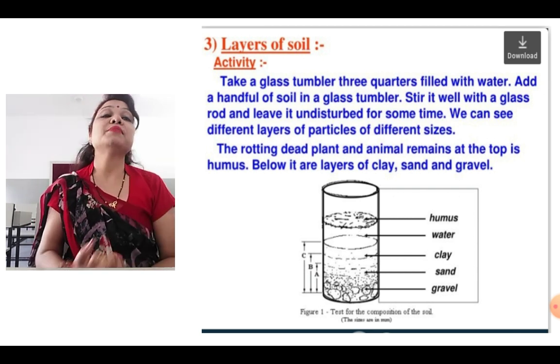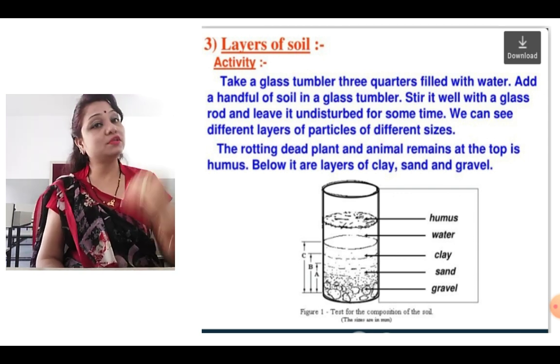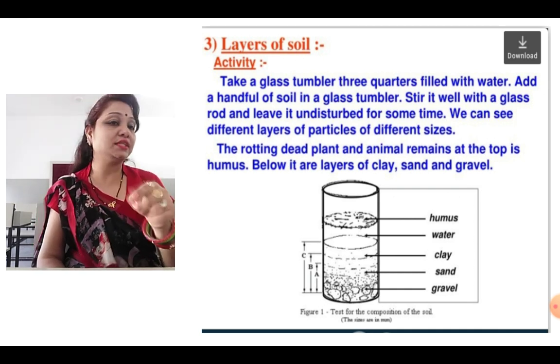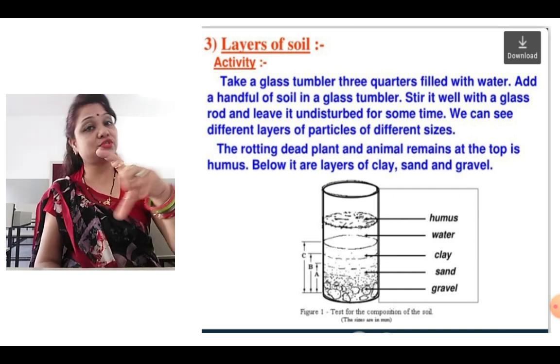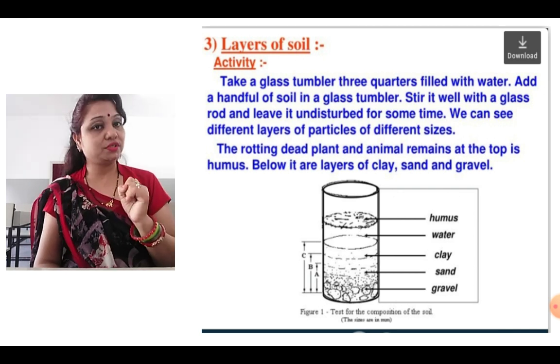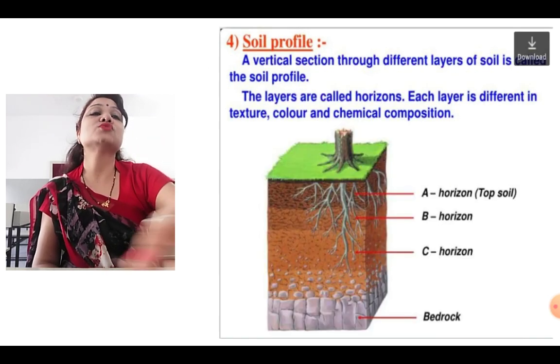The rotting dead plant and animal remains are at the top. It is humus, and below it are the layers of clay, sand and gravel. See in the picture, and you will be able to see it in your glass also. So just show me the picture of your glass after doing the activity. It's an interesting activity showing the different layers of soil.